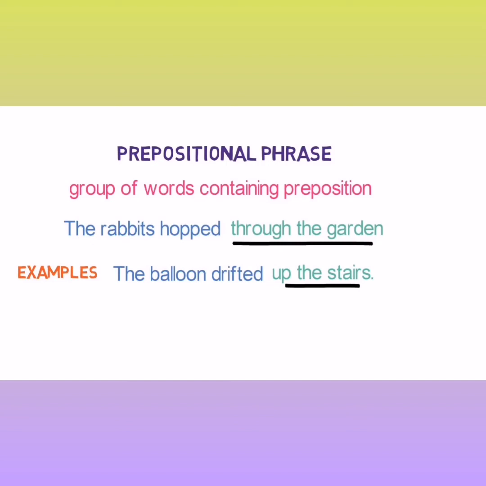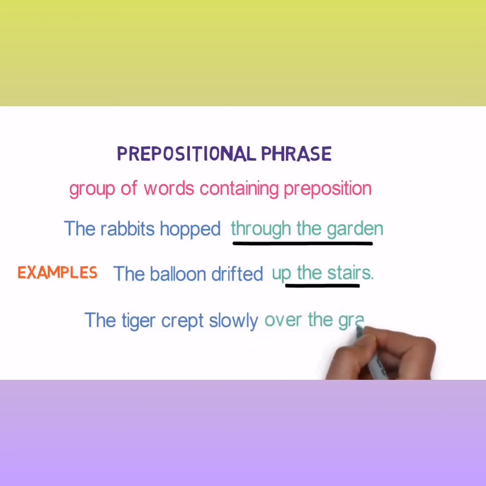Let's look into one more example. The tiger crept slowly over the grass. In this sentence, over is the main preposition and over the grass is the prepositional phrase. So remember students that prepositional phrases are groups of words containing prepositions. This was all about preposition in this video. Now students, let's quickly revise what we have learned in this class.